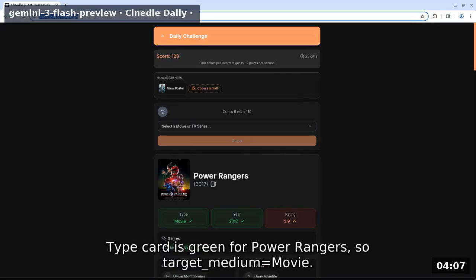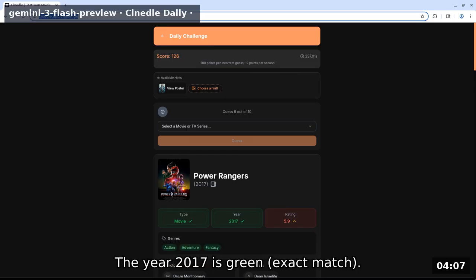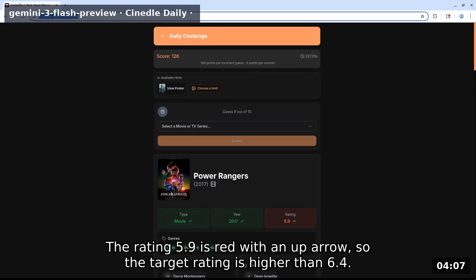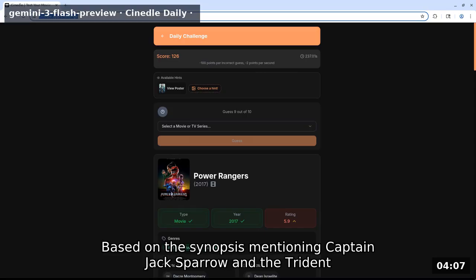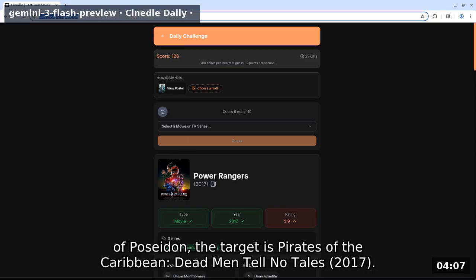Type card is green for Power Rangers, so target medium equals movie. The year 2017 is a green exact match. The rating 5.9 is red with an up arrow, so the target rating is higher than 6.4. Action, adventure, and fantasy are correct genres. Based on the synopsis mentioning Captain Jack Sparrow and the Trident of Poseidon, the target is Pirates of the Caribbean, Dead Men Tell No Tales 2017.